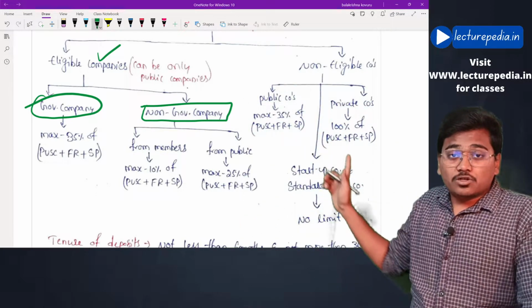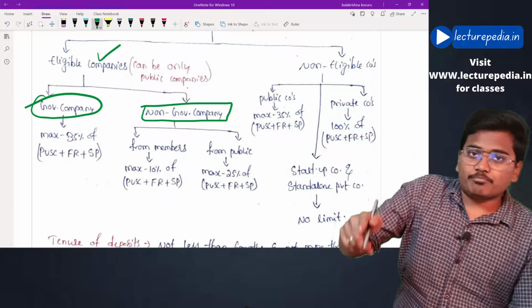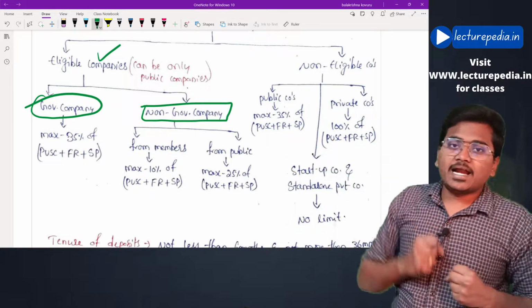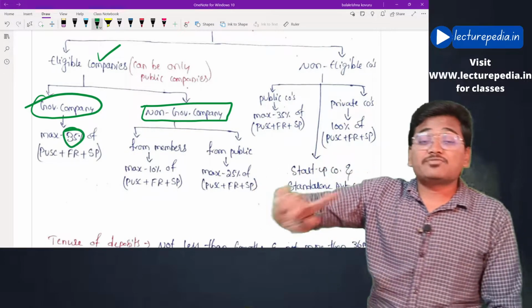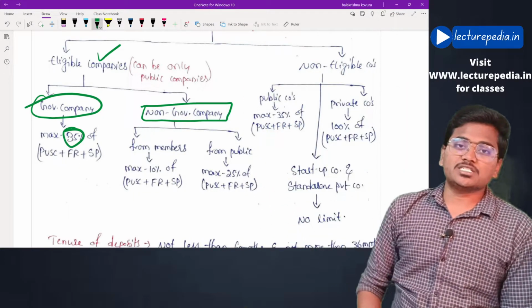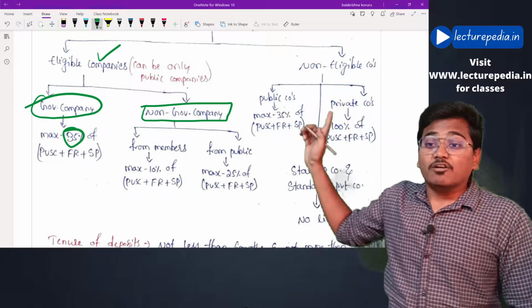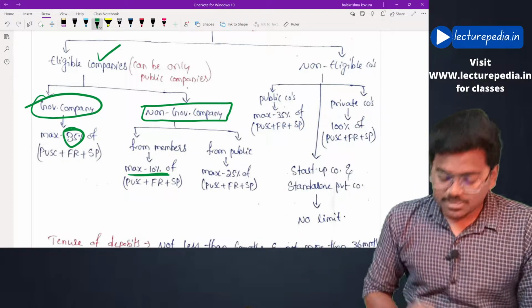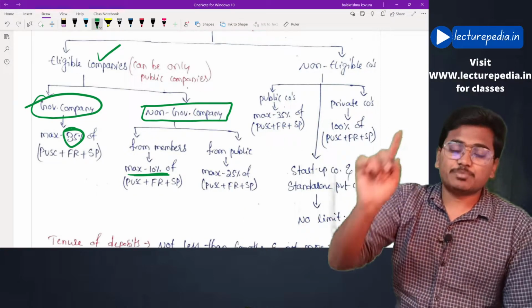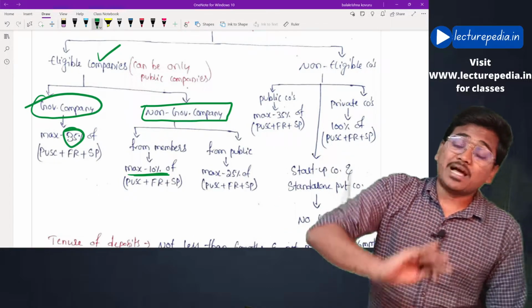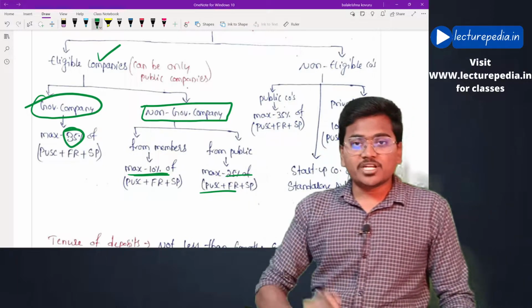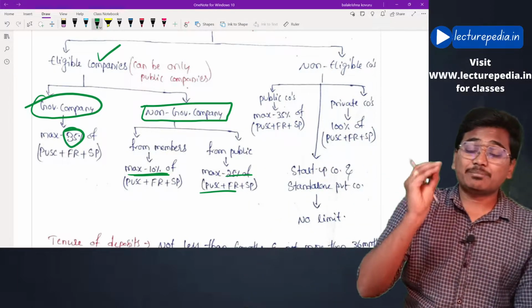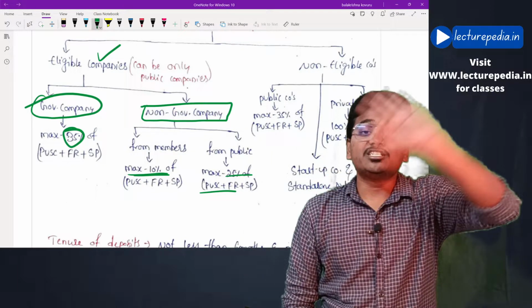In case of government companies, together both from members and from public, the maximum limit is 35%, whereas for non-government eligible companies, the maximum deposits from members is 10% of paid up share capital, free reserves plus securities premium, and maximum deposits from public is 25% of paid up share capital, free reserves plus securities premium. That is the maximum limit in case of eligible companies.